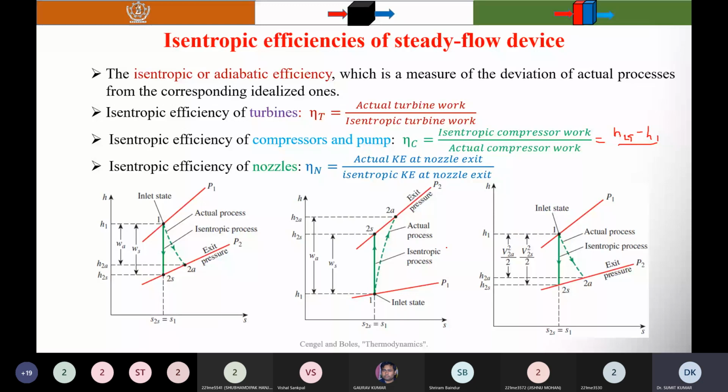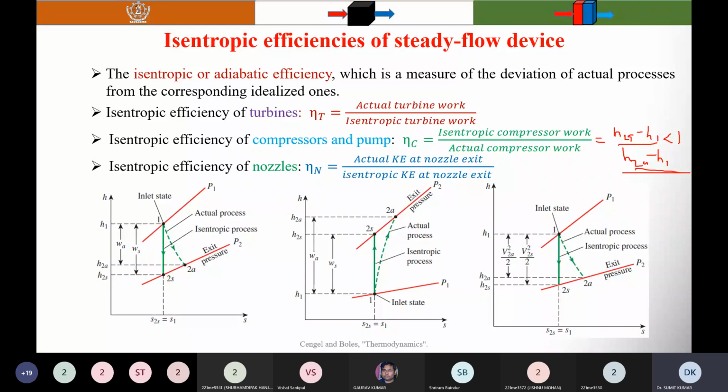So when I derived this efficiency, I assumed that the kinetic energy and potential energy are neglected, and the compressor is insulated, meaning there is no heat transfer. Then this equation is valid, and it comes from the steady flow energy equation. So eta C is equal to H2S minus H1 divided by H2A minus H1, and its value is always less than 1.